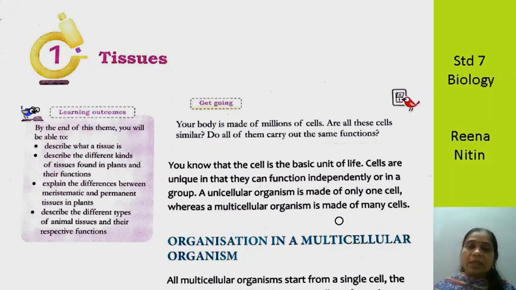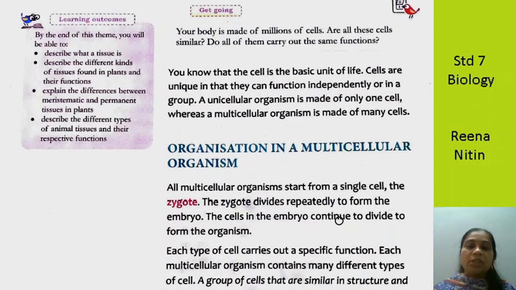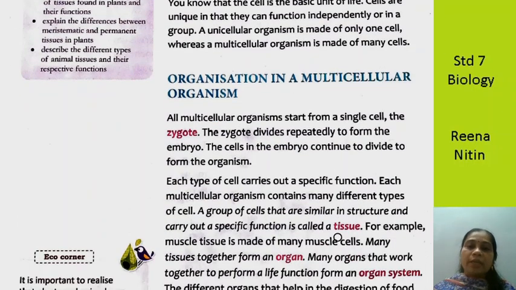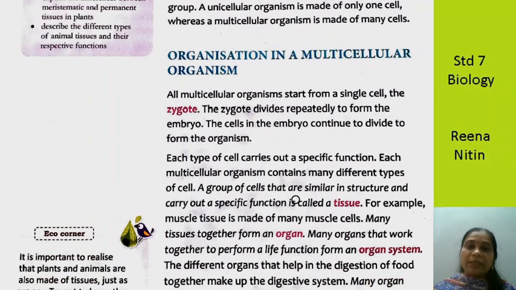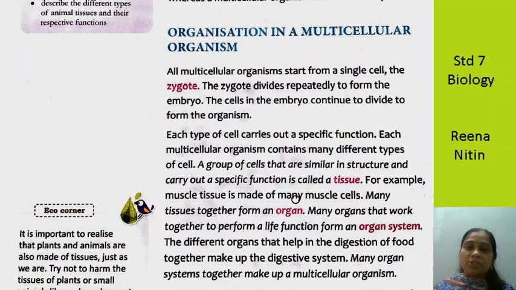Now we come to organization in a multicellular organism. Just like in any place, there is an organization, in the same way, in our body also, there is an organization. Just like the school building, it is not just one big room, right?